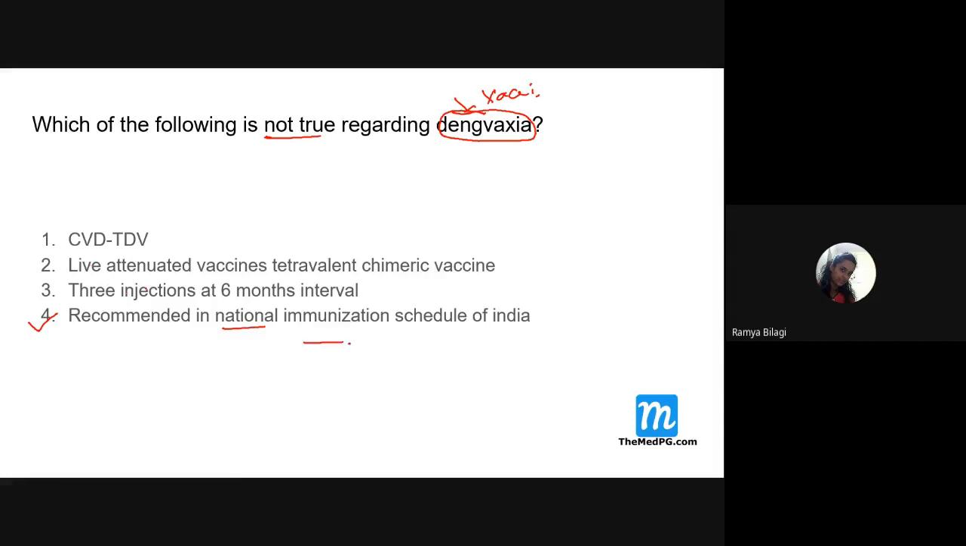And it is a live attenuated vaccine and 3 doses are required at 6 months interval. The first and second ones are all correct. So the dengue vaccine is a tetravalent vaccine. Remember here, it contains all 4 strains: D1, D2, D3, and D4. And this is the strain that is used.